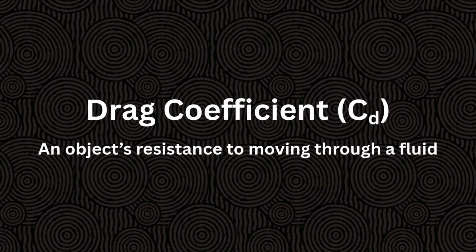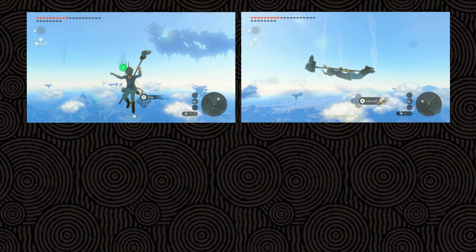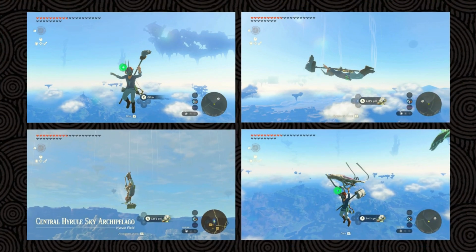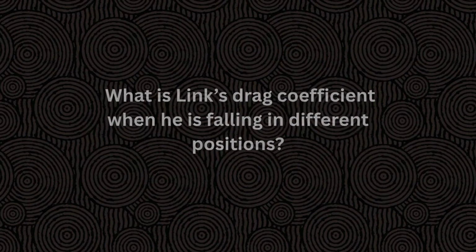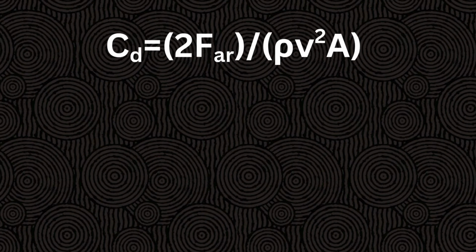We will be solving for the drag coefficient when Link is at terminal velocity in 4 different positions of falling. Those are normal falling, belly down falling, diving, and paragliding. The question for this experiment is what is Link's drag coefficient when he is falling in different positions? Here's the formula for drag coefficient. First, we need to find Link's horizontal cross-section.